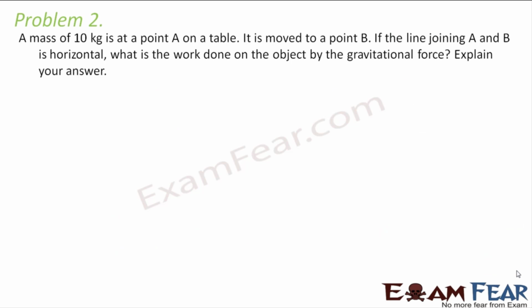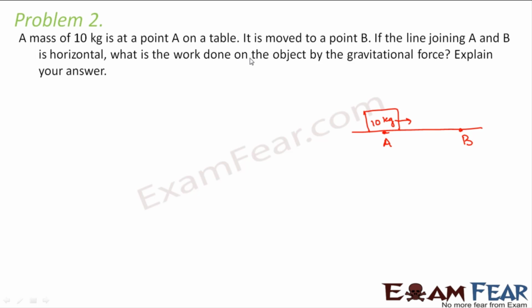Let us look at the next problem. It says a mass of 10 kg is at a point A on a table. So let us suppose this is my table, and this is a mass of 10 kg lying at some point A. It is moved to a point B, if the line joining A and B is horizontal. So the line joining A and B is horizontal, and now the box has been moved to this point B.